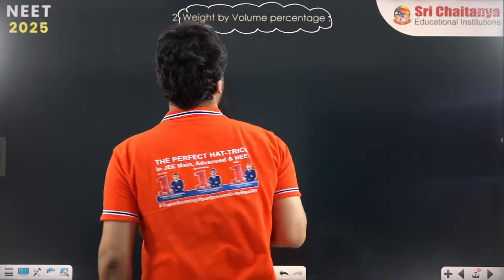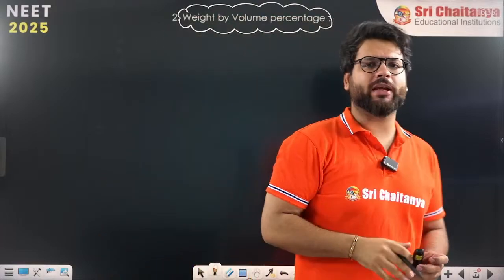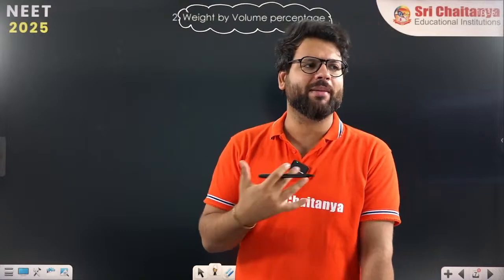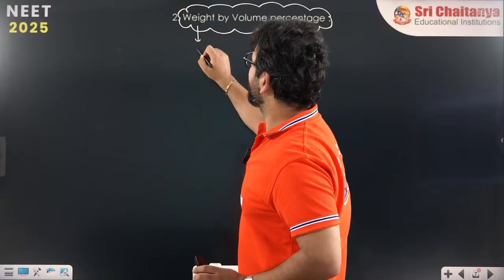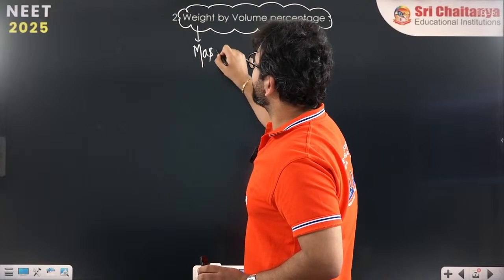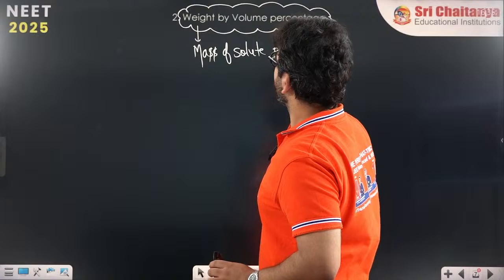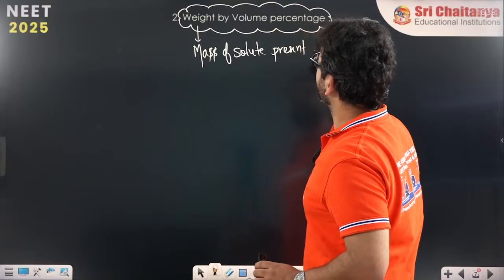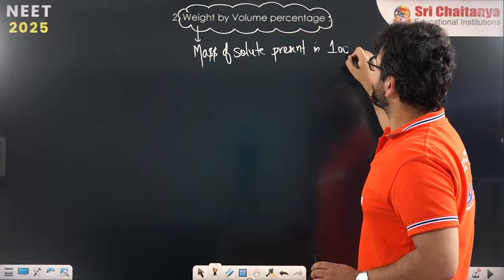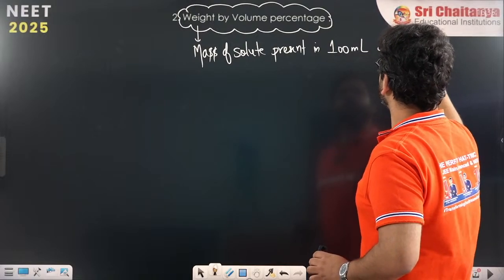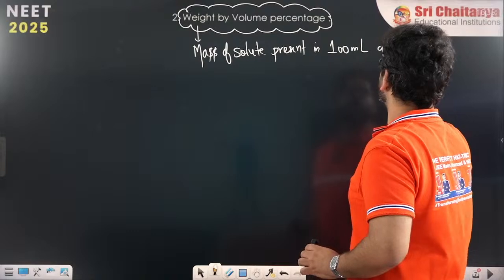The previous one was the mass of solute present in 100 gram. Now it is the mass of solute present in 100 ml of solution. Okay, it is mass of solute present in 100 milliliter of solution.